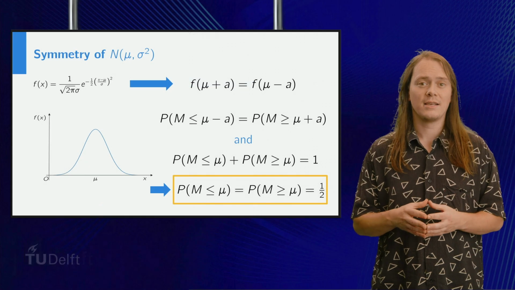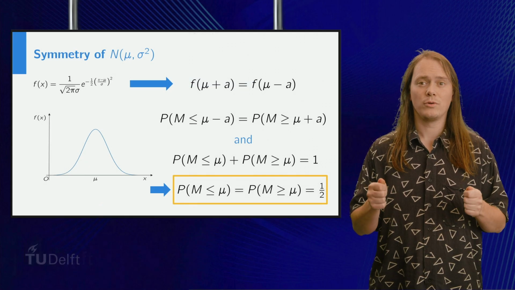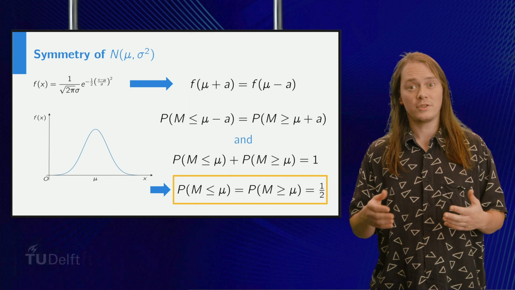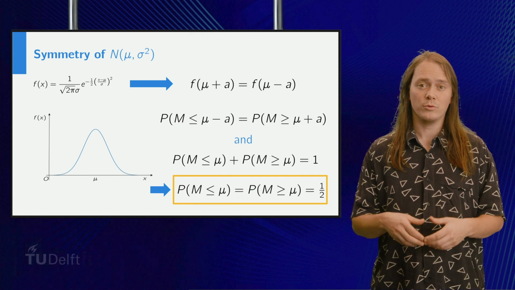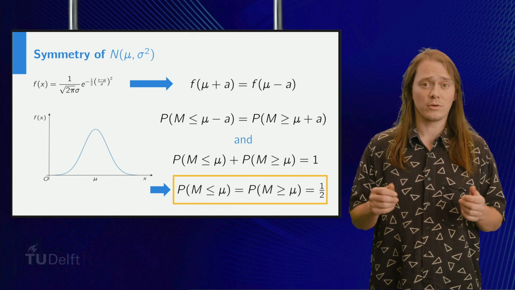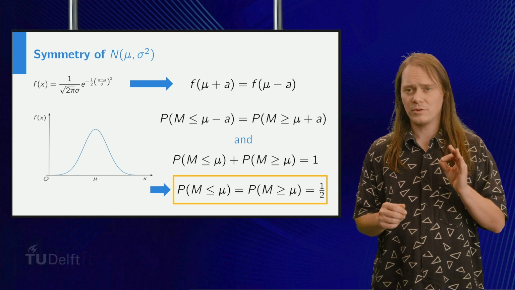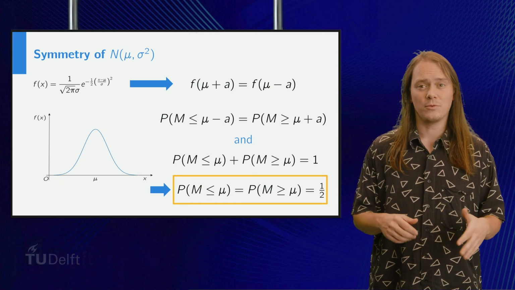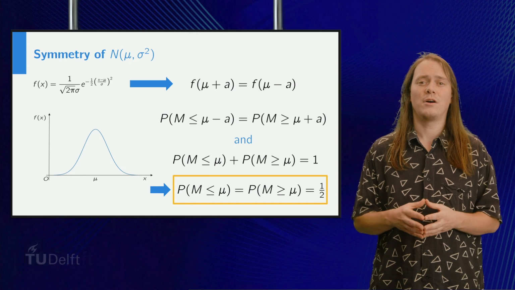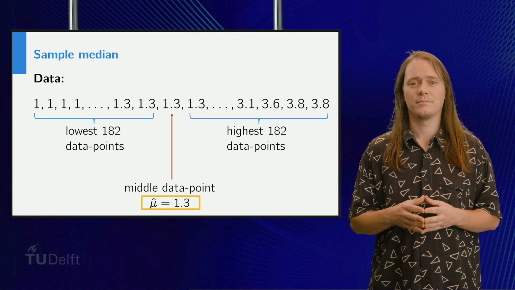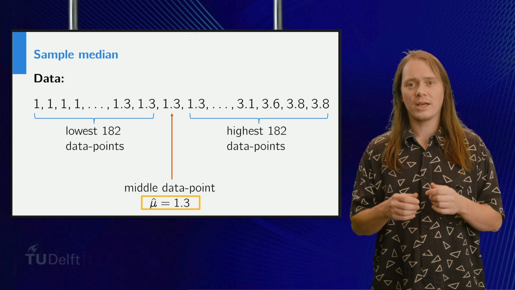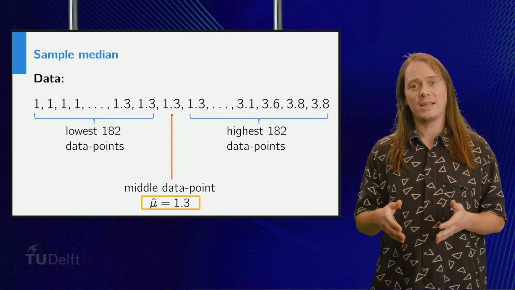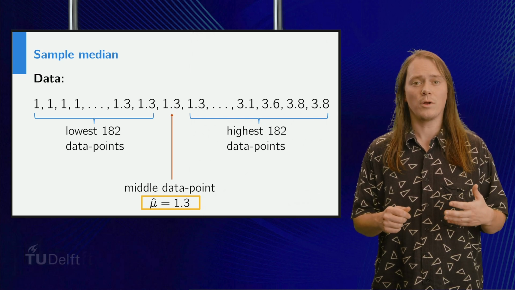You will see in class that this is the so-called empirical median. And our choice here means we consider a model whose median matches the empirical median. Notice how we used our data to estimate an unknown parameter of our model distribution. Looking at our dataset, this means we obtain an estimate mu hat for mu of 1.3.